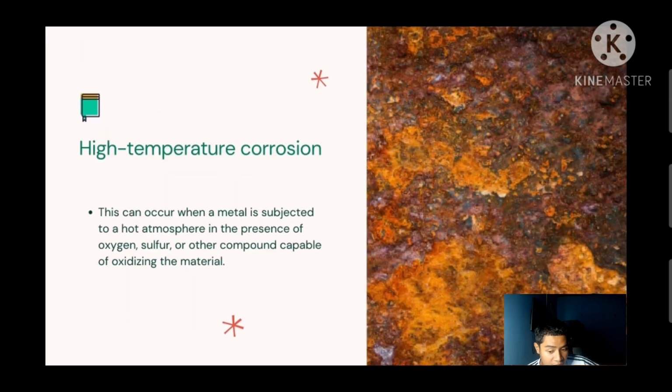So, high temperature corrosion. As its name suggests, it is deterioration of a metal due to heating.